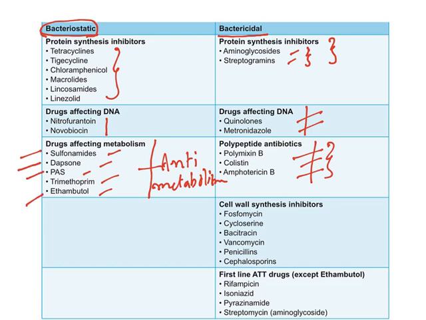Para-aminosalicylic acid and ethambutol are effective against the TB organism. Trimethoprim, bacteria. Now cell wall inhibitors, all of them will cause bacterial cell death. Fosfomycin, cycloserine, bacitracin, vancomycin, all of them. The remaining things are beta-lactam antibiotics. Now the last one is those which are working against the TB organism. So this is a good list of agents which are categorized into bacteriostatic and bactericidal agents.